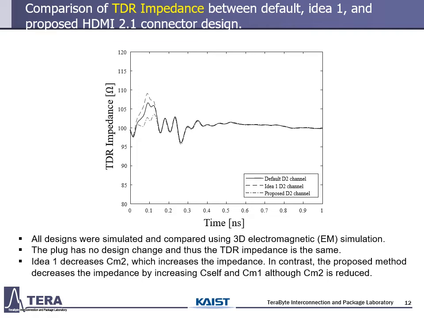The plug has no design change, and thus the TDR impedance is the same. ID1 decreases CM2, which increases the impedance. In contrast, the proposed method decreases the impedance by increasing C self and CM1. Also, CM2 is reduced. It has been proven that the proposed design improves the TDR impedance.